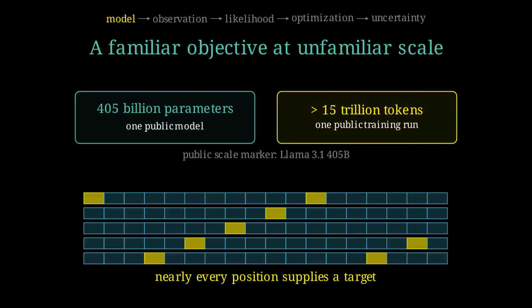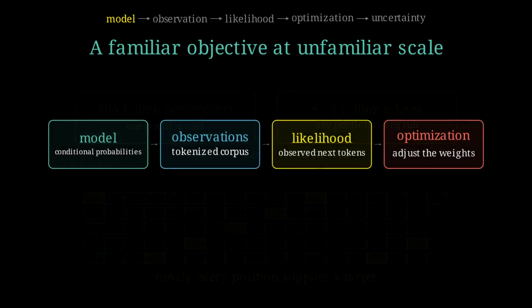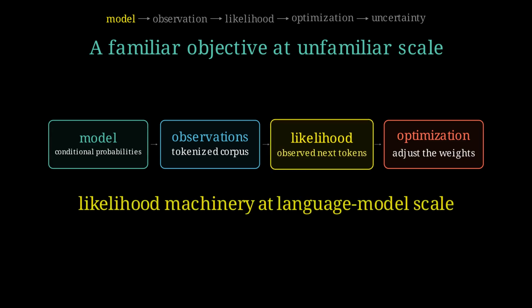Scale changes the engineering, the computation, and what the fitted system can do. It does not change the core statistical object. A model supplies conditional probabilities. The corpus supplies observations. Likelihood scores the observed next tokens. Optimization adjusts the weights. This is likelihood machinery at language model scale.